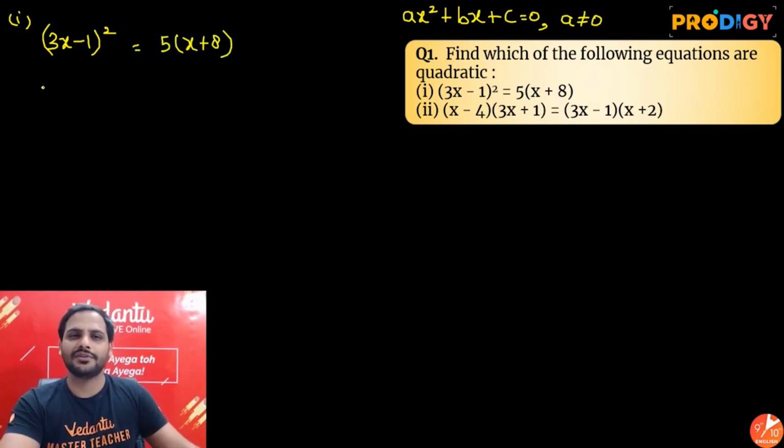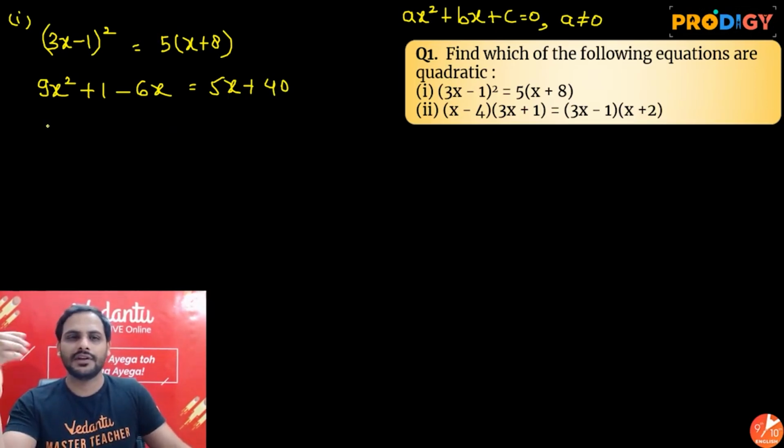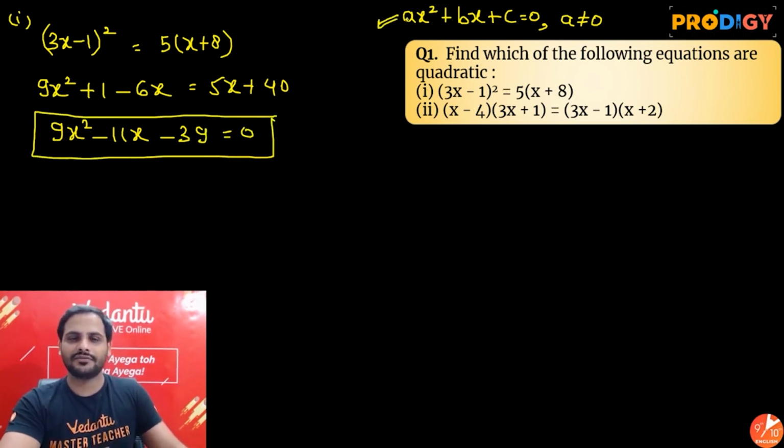So (3x minus 1) whole square will be 9x square plus 1 minus 6x is equal to 5x plus 40. Obviously, guys, using (a minus b) whole square, shift everything over there, you get 9x square minus 6x minus 5x, which is minus 11x, and 40 shifted there gives minus 39, is equal to 0. So yes, it is following the quadratic general form.